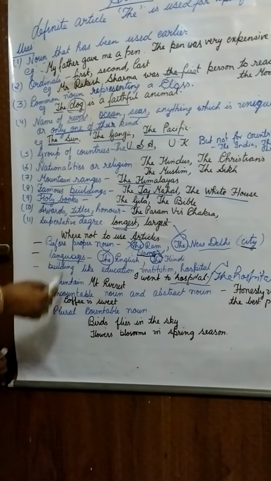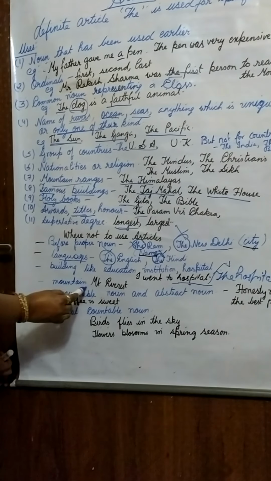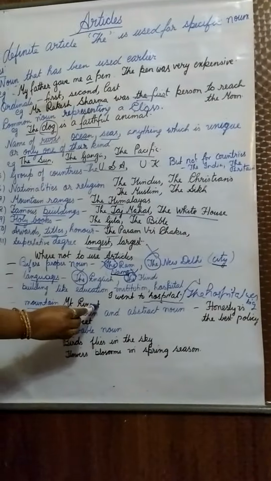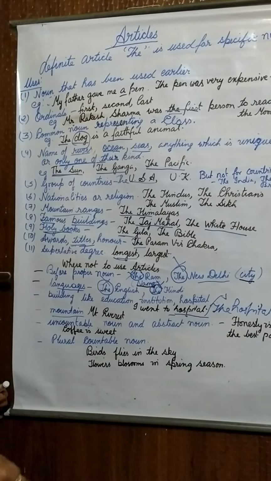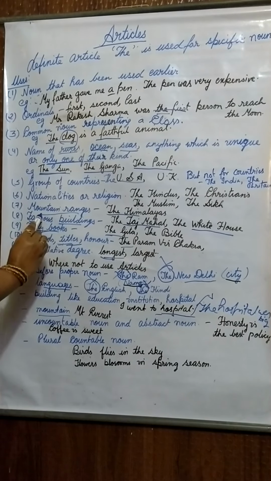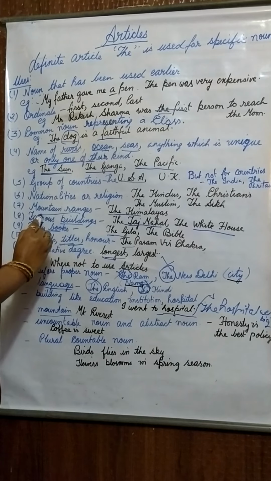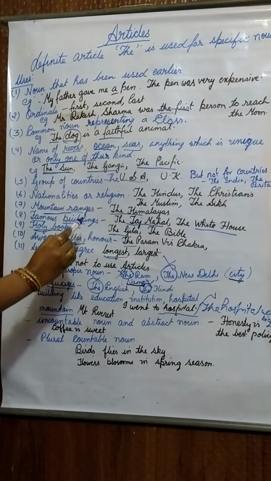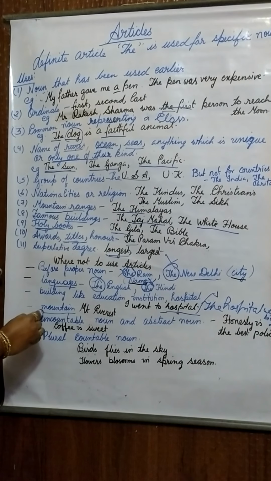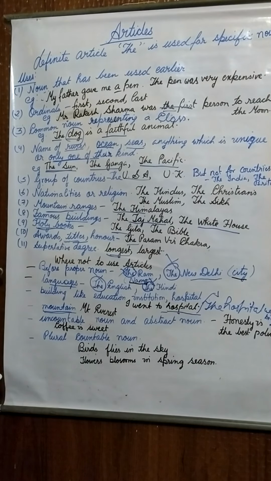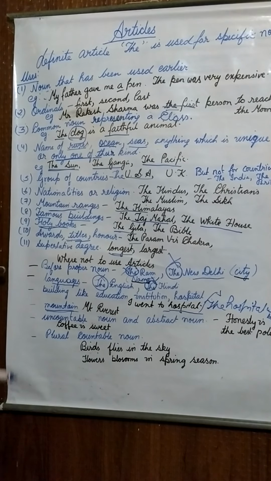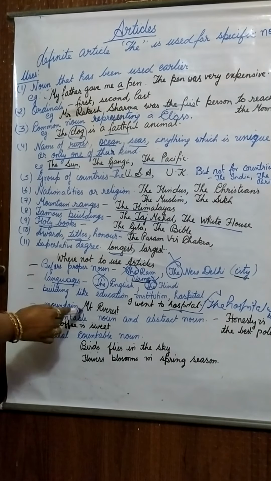Now next, we never use any article before the name of the mountain. Like Mount Everest is the highest mountain. People, here do you remember? I told that we are using the article before the name of the mountain ranges. Ranges means a series of mountains. But before the name of a single mountain, we will never use any article. As the Mount Everest is the highest, no. We will not use the Mount Everest.